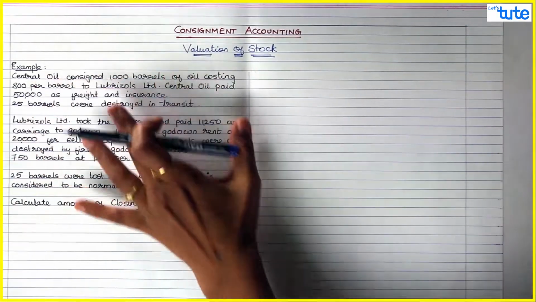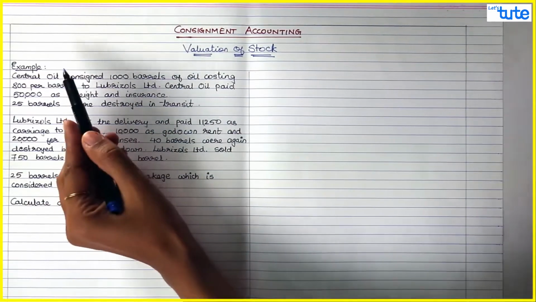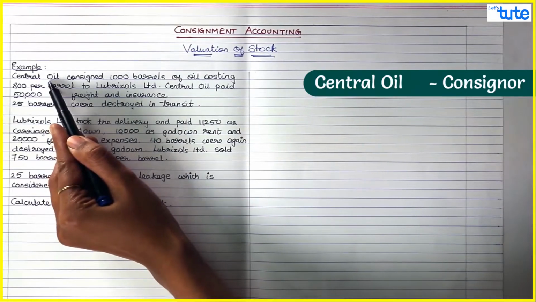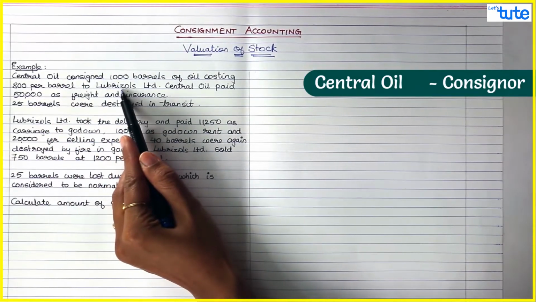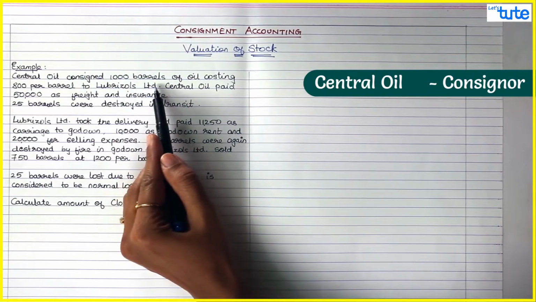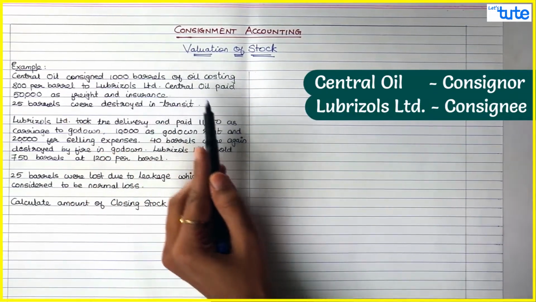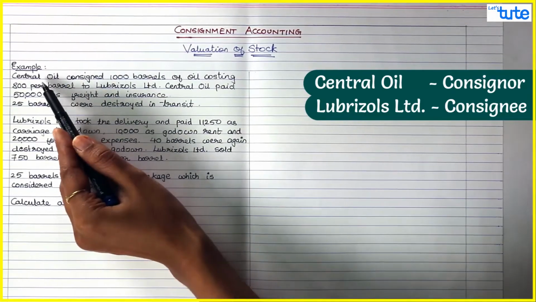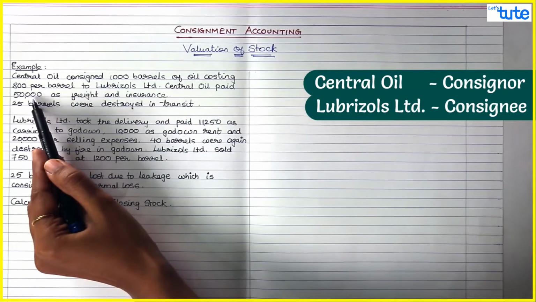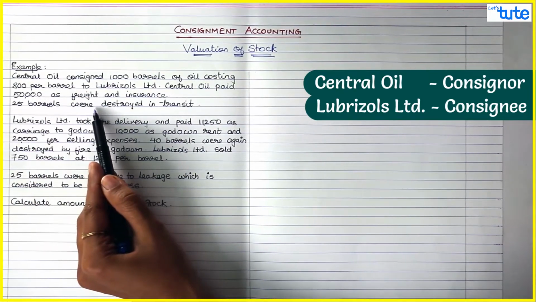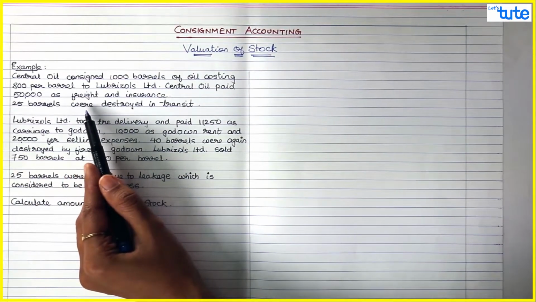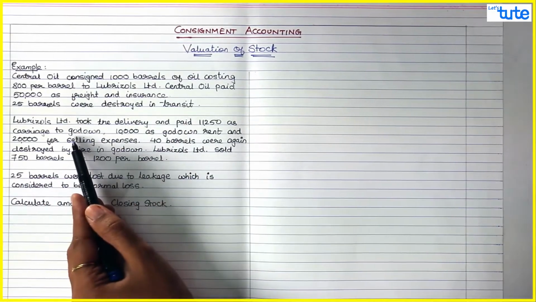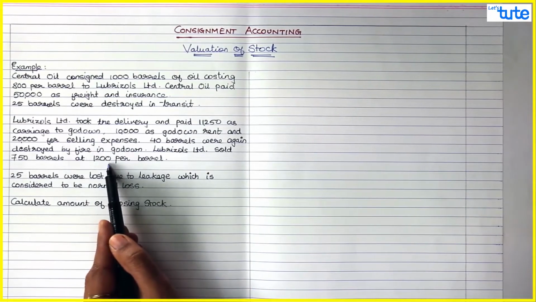This is a question which comes in consignment, where Central Oil consigned 1000 barrels. So Central Oil is the consigner, and it is consigned to whom? Lubrisols Limited. So Lubrisols Limited is the consignee. As we have seen in the previous session, this is the normal business cycle where the consigner sends goods to the consignee, and the consigner pays expenses. In between, in transit, there can be abnormal loss which is not predicted. Then the consignee takes the delivery of the goods, pays expenses, and sells those goods.